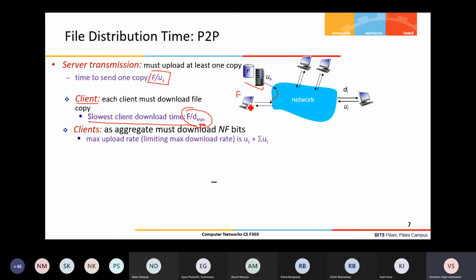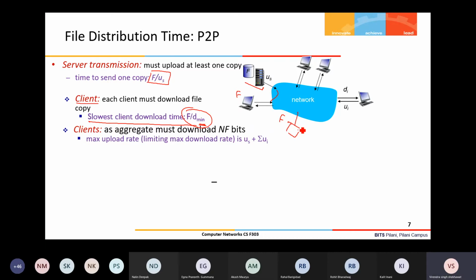Now, after this, there are two probable providers. Let us say this peer is providing to one more peer, so now one copy is here. So now there are three probable providers. So like that, in peer-to-peer, what happened?